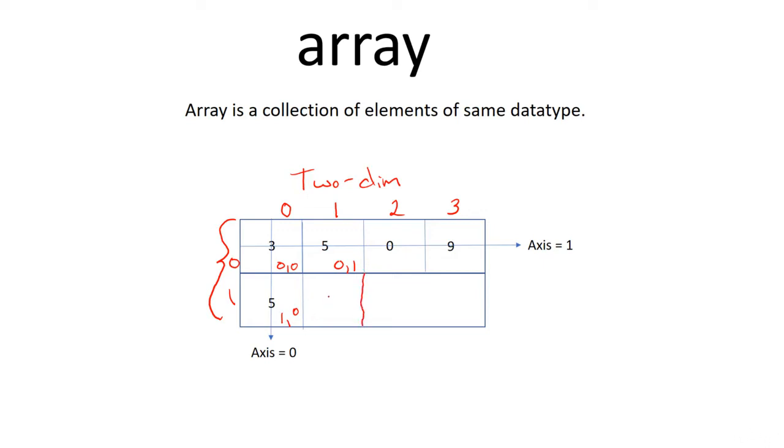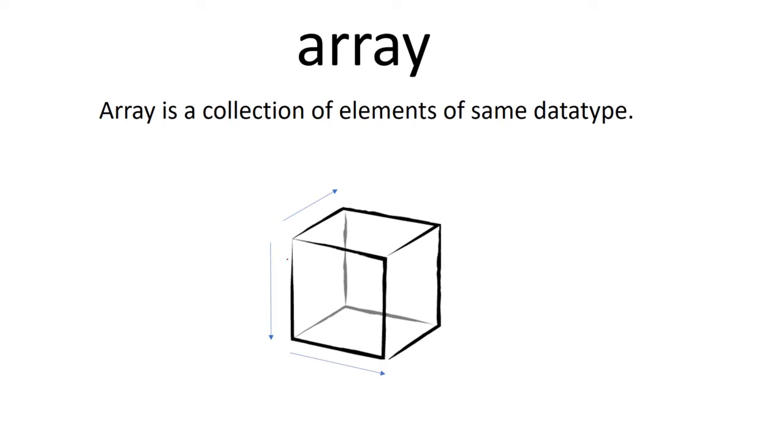So if we had another cell here, it would be 1, 1. This is a simple two-dimensional array. Again, this can't be a string. No, nope. Why? Because it's of the same data type, in Python and in most languages.